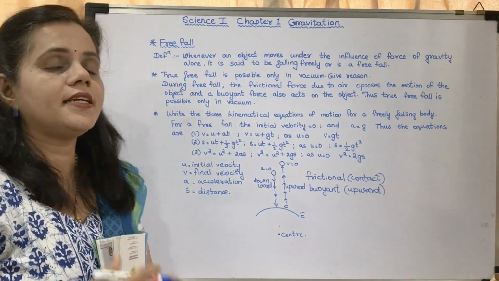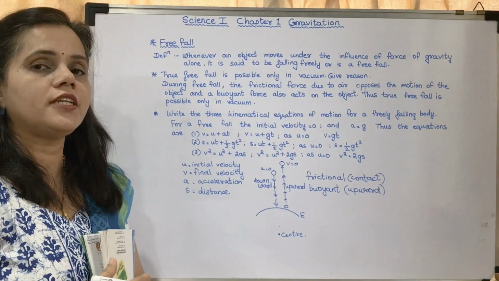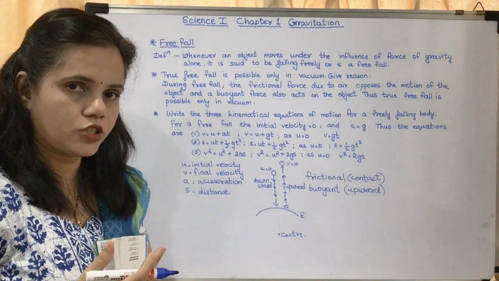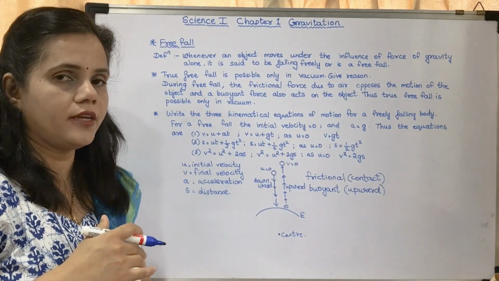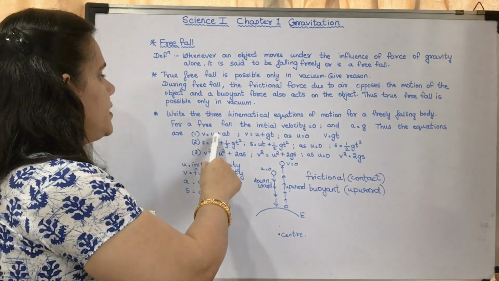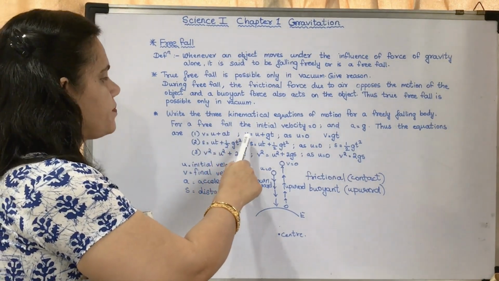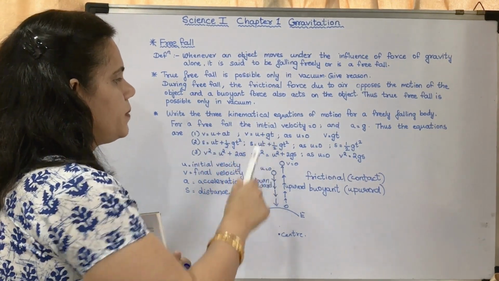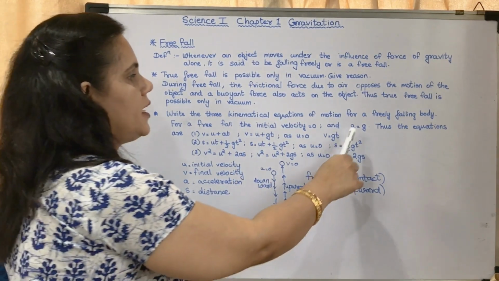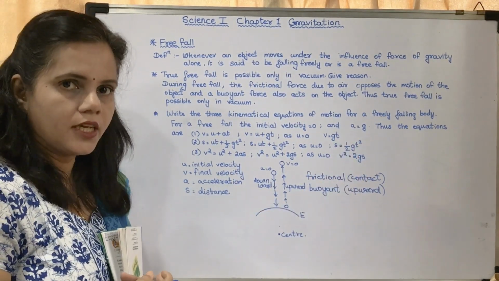So, what are the three kinematical equations of motion? The three equations of motion for a freely falling body will be V is equal to U plus AT, V is equal to U plus GT. Why? Because A is equal to G. Understood?